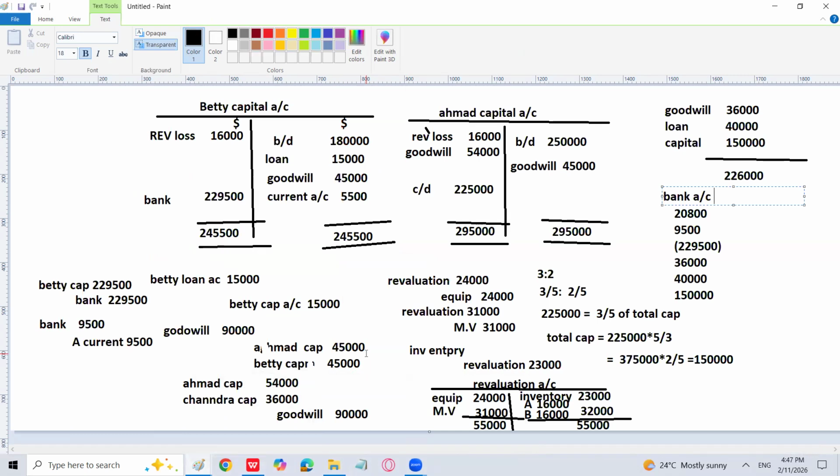The thing is this, that one person is going to retire from the partnership business, which was Betty. So you prepared the Betty capital account, brought down was 1,80,000. Then his loan will also be transferred to his capital account because we have to pay him his share of loan and his share of goodwill and all the revaluation also. So loan will be credited, goodwill will be credited to his capital account equally, and current account that will also be transferred to his capital account.